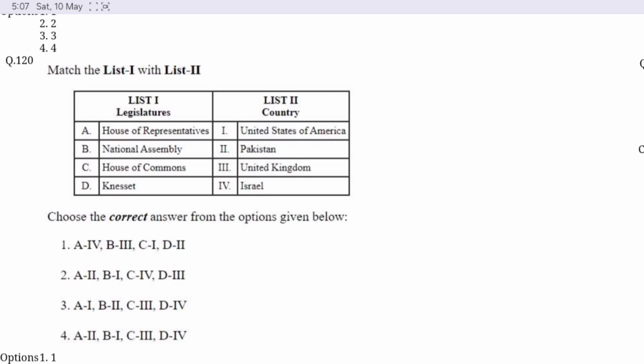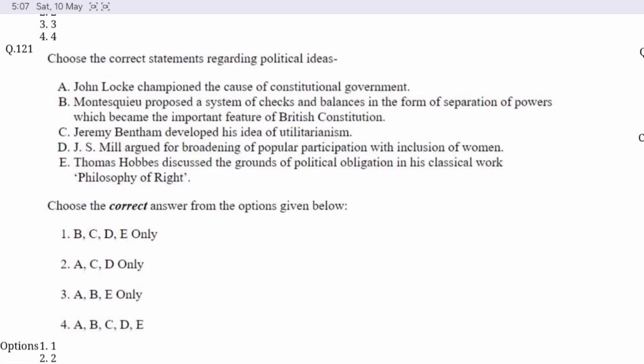Question number 120. Match list 1 with list 2 and choose the correct option from the code given below. Option C is correct here. House of Representatives is in USA. National Assembly is in Pakistan. House of Commons is in United Kingdom, and Knesset is in Israel.